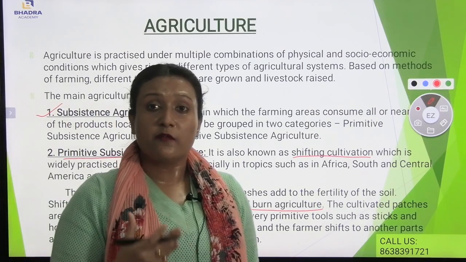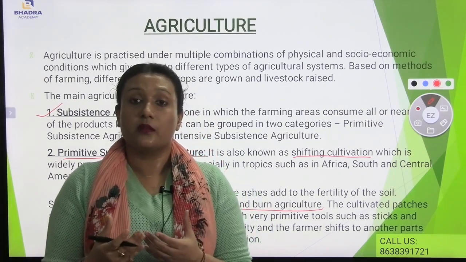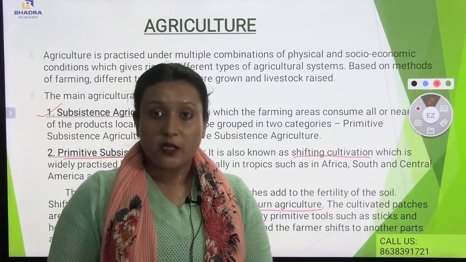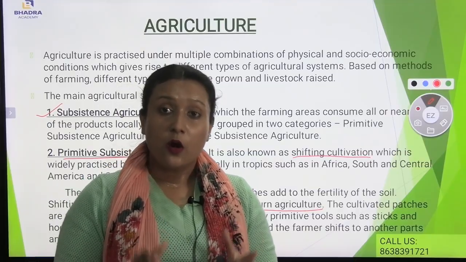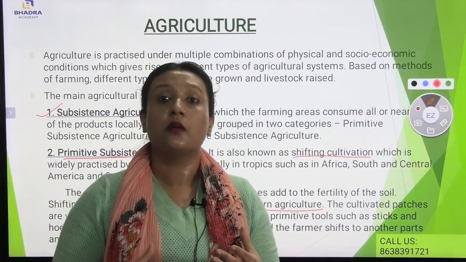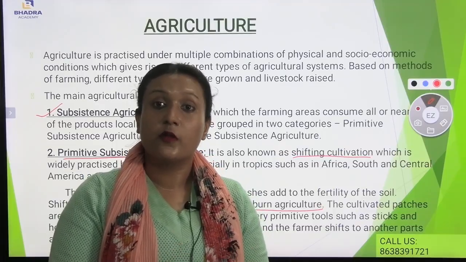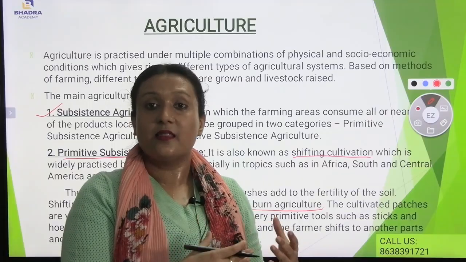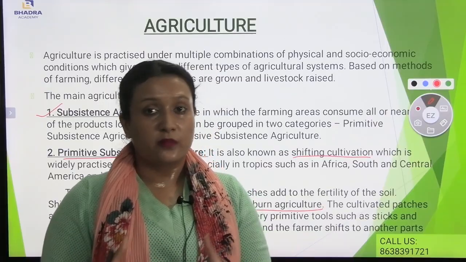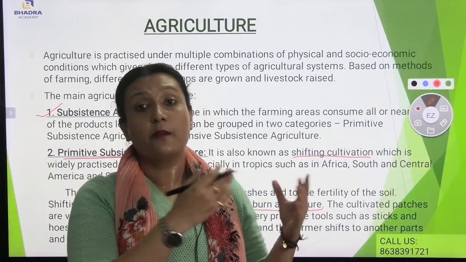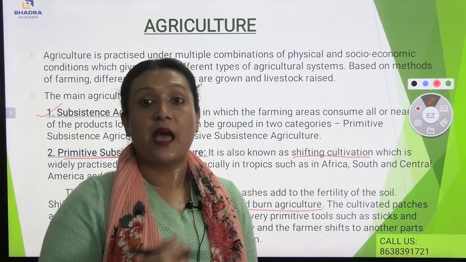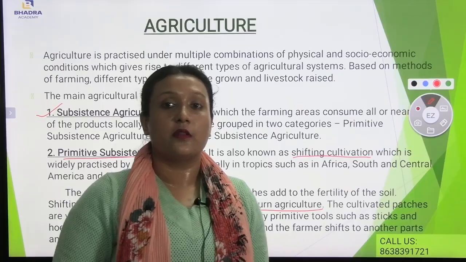As this is primitive subsistence agriculture, it is still done in a primitive way, which means hoes and other traditional methods are used. When the land has been consumed as part of the fertility, the farmers go to another patch of land, clear that forest with slash and burn agriculture, and grow the crops there.